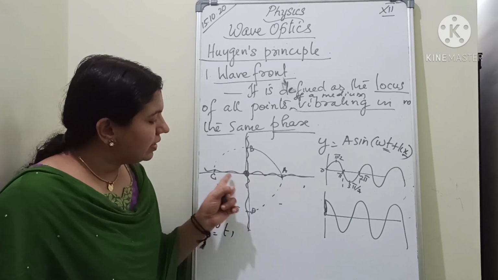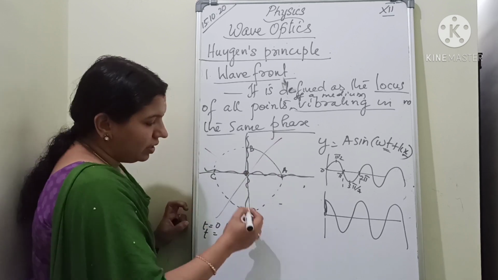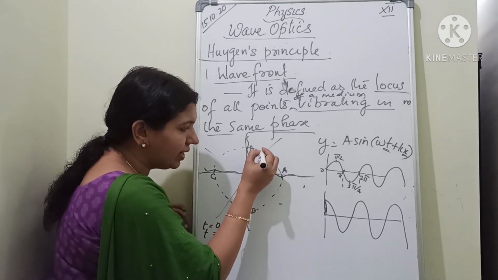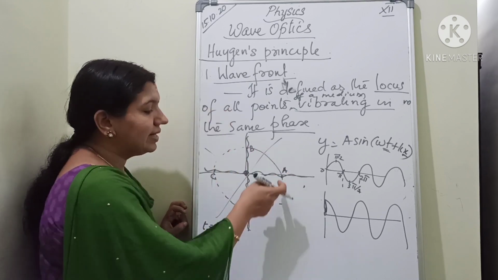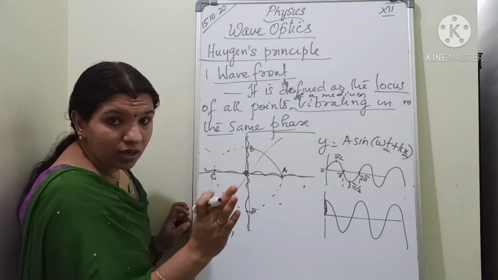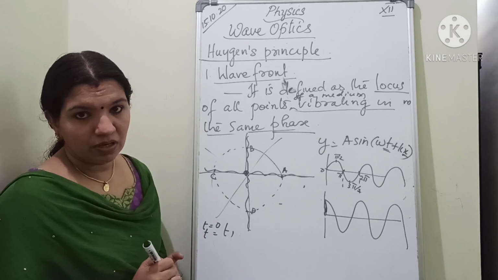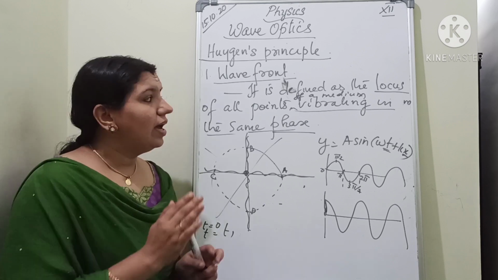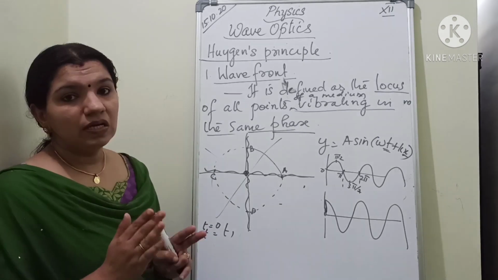Here I am considering a point source. So waves will be moving in different directions. In all directions it will be moving, right? And after a time interval t, if I note the displacement, I will get each point here, isn't it? And if I join all those points in that particular time interval, I will get a spherical wavefront. So I can define the wavefront as the locus of all points of a medium vibrating in the same phase. Clear? So this is what a wavefront is. Clear, no? So what is a wavefront? It is defined as the locus of all points of a medium vibrating in the same phase.